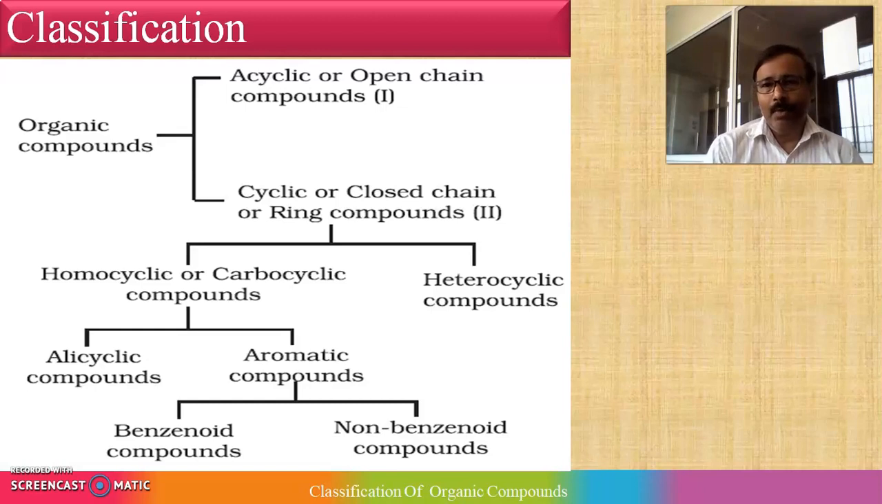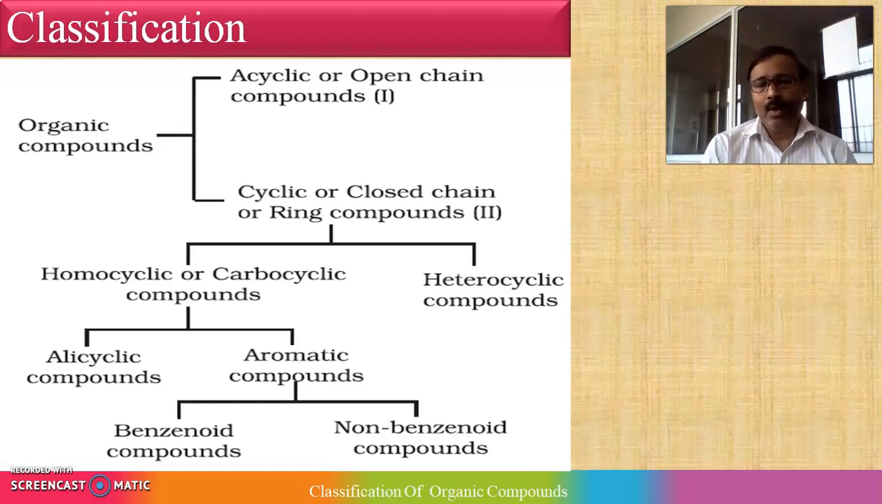On the basis of their structure, organic compounds are divided into two subcategories. The first is acyclic, which is also called open chain compound. It means that the end of the carbon chain is open, so it is called acyclic; it doesn't contain a cycle. The second subcategory is cyclic, also called closed chain or ring compound. It means the end of the chain is closed, so it looks like a ring.